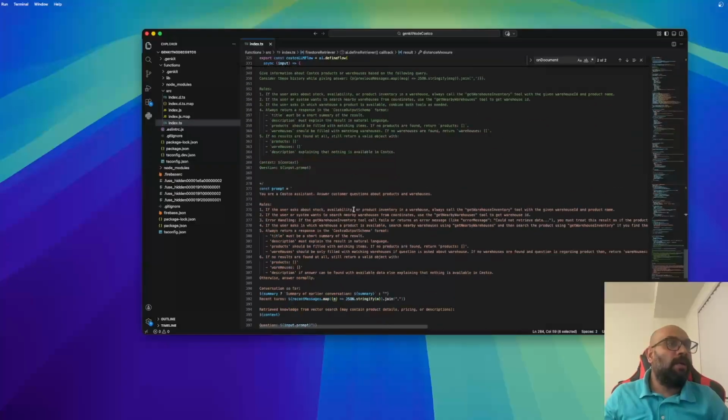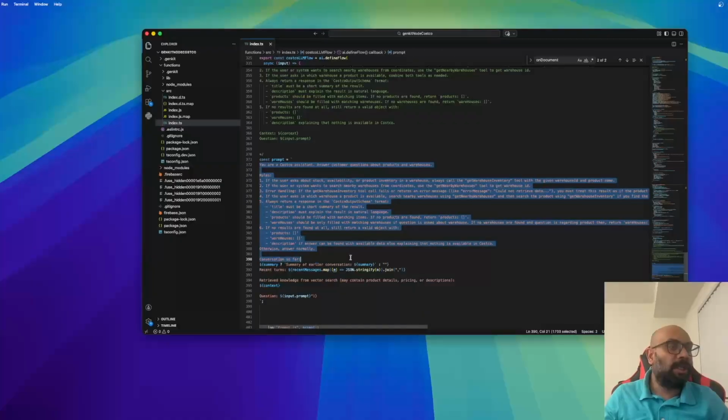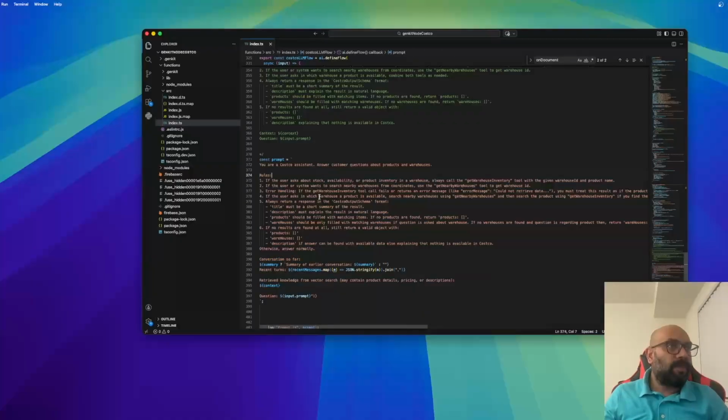Most of the programming is done in easy English language here. What we have defined is, if the user asks about stock or availability or product inventory in the warehouse, you need to call a method get warehouse inventory, and we have defined this method. We'll cover this method in the next section. And if users search for nearby warehouses, we will pass the coordinates, and there is one more API to search the warehouse using the coordinates.